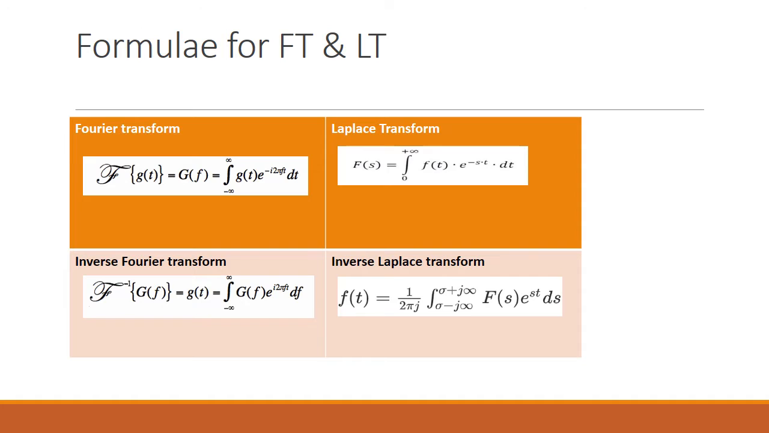And for inverse Fourier transform, we just need to take the inverse of it. The inverse Fourier transform of G of f is g of t, which is the integral from minus infinity to plus infinity of G of f e power j 2 pi f t df. Inverse Laplace transform: f of t is equal to 1 by 2 pi j times the integral from sigma minus j infinity to sigma plus j infinity of F of s e power s t ds.